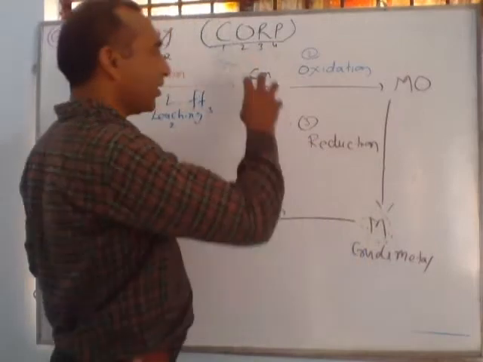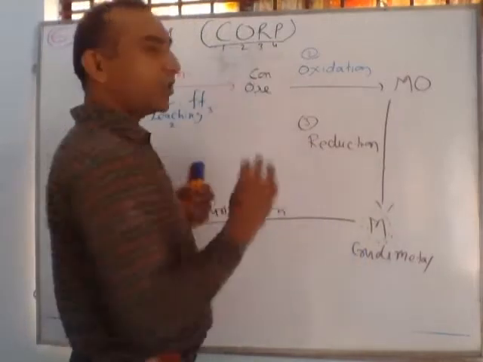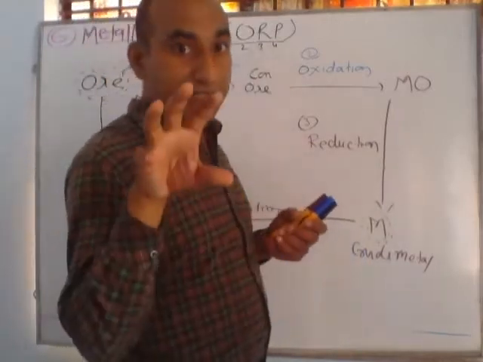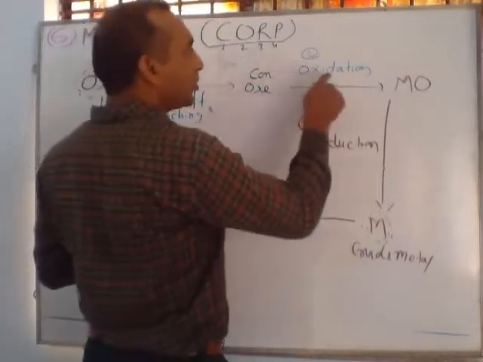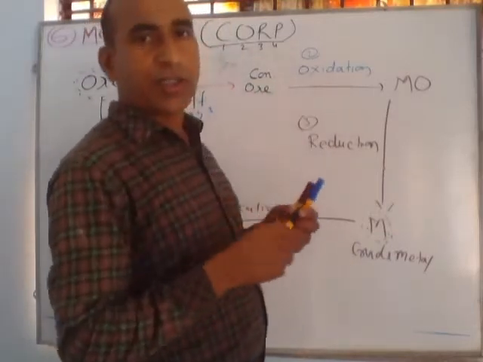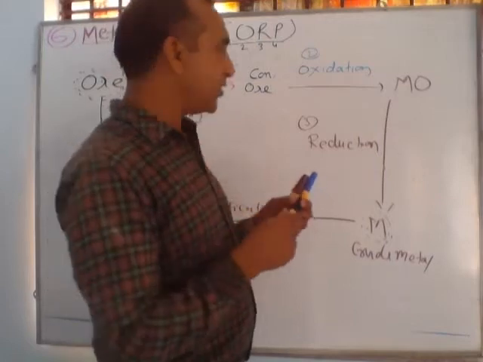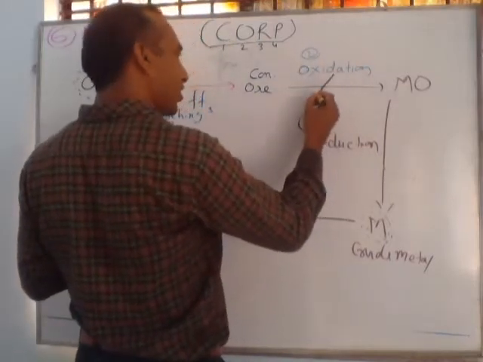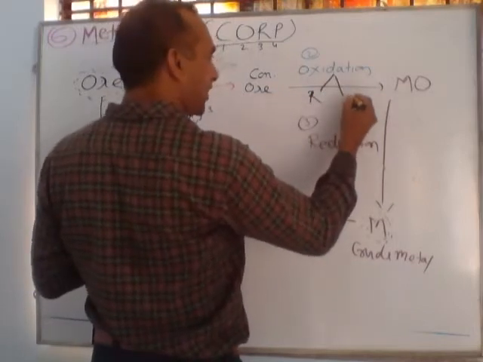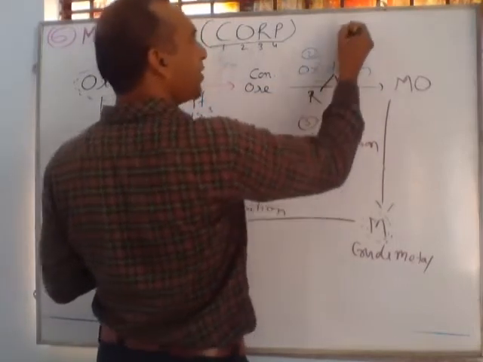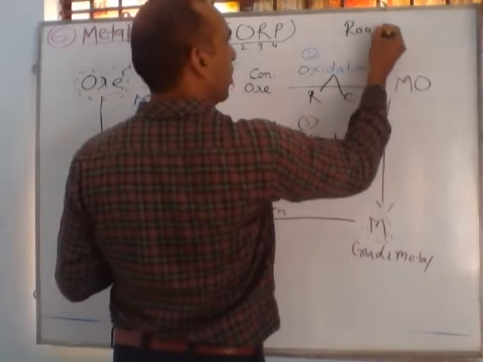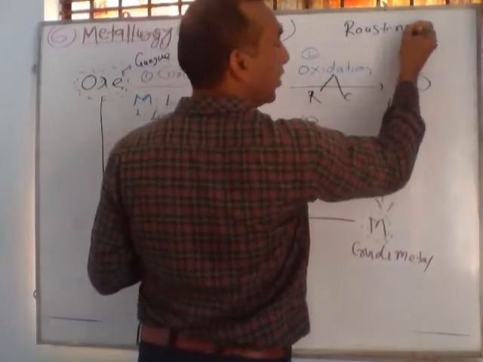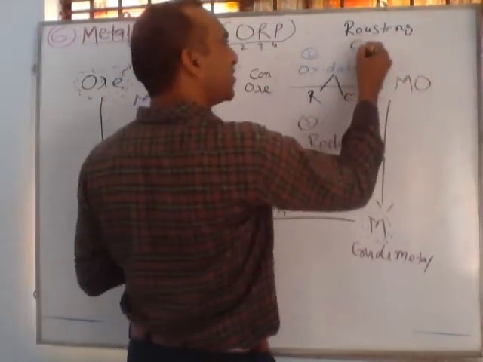But remember, in concentrated ore there are also impurities present. Impurities means gangue. So we use oxidation. In oxidation there are two important processes: R, otherwise C. Here R stands for roasting and C stands for calcination.